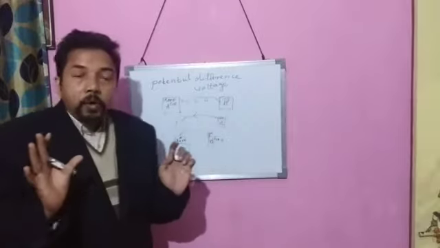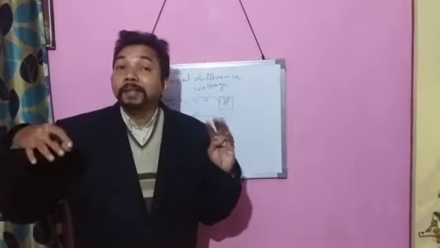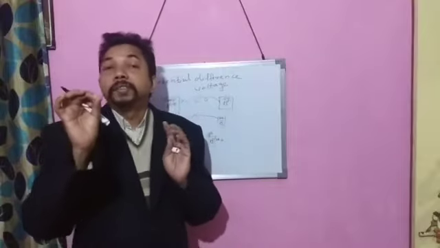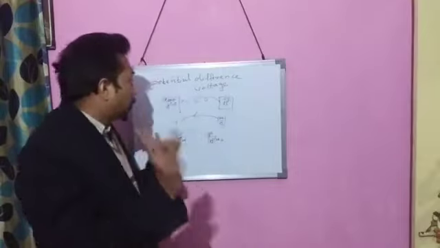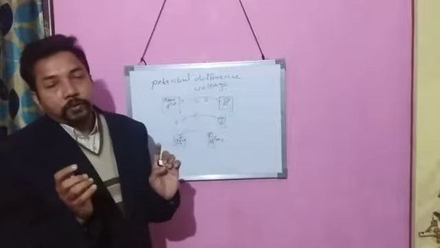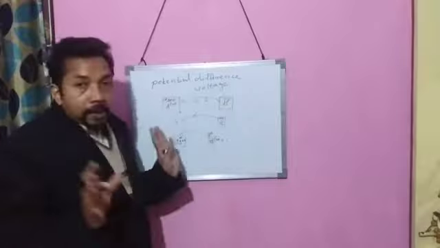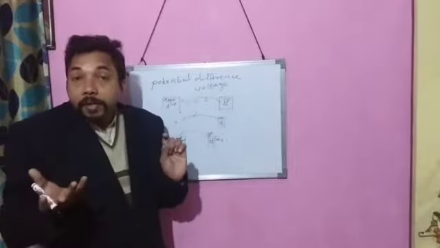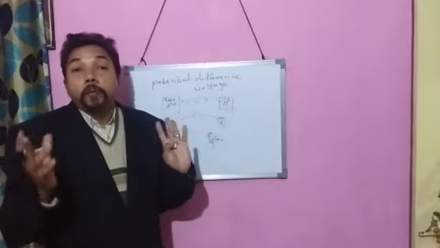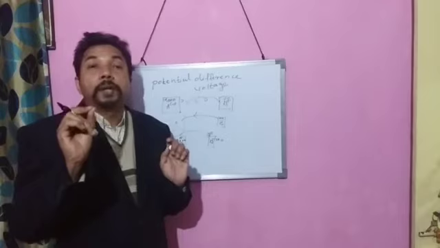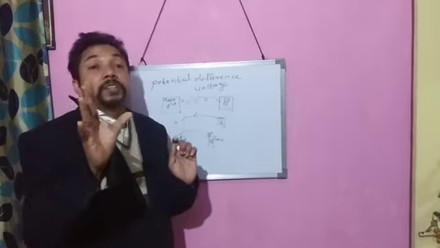So electrons always go from a body having more concentration of electrons to the body having less concentration of electrons. This is the direction of flow of electrons, and this is electronic current. The flow of charge opposite to the flow of electrons is known as conventional current.